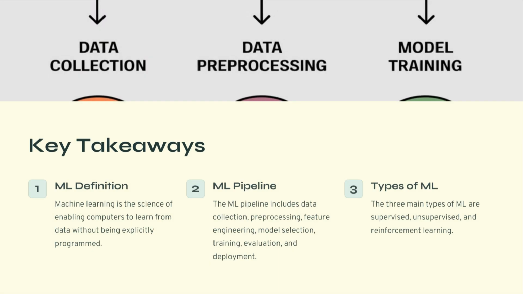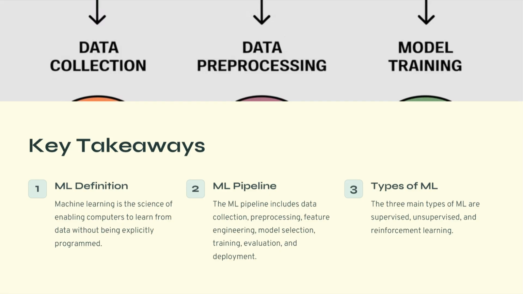Let us conclude by summarizing the key ideas from this session. First, we learned the definition of machine learning. Machine learning is the field of enabling computers to learn patterns from data and make predictions without explicit programming. Second, we explored the machine learning pipeline. Building a machine learning system involves multiple stages, including data collection, data preprocessing, feature engineering, model selection, model training, model evaluation, and model deployment. Each step contributes to building reliable and effective predictive models.